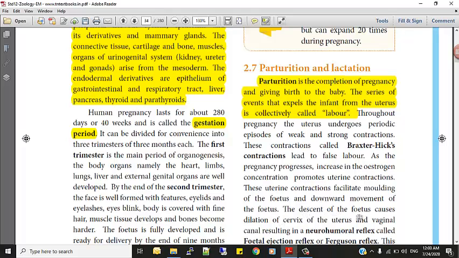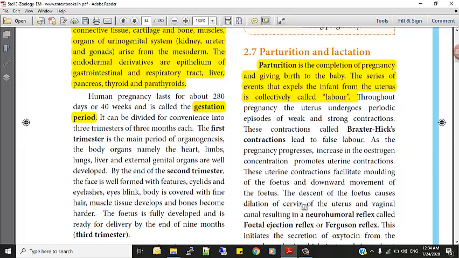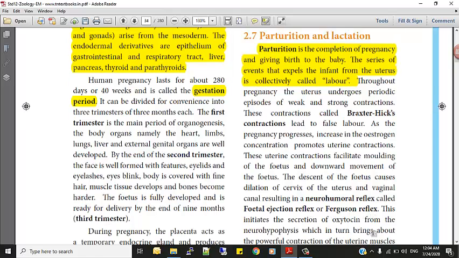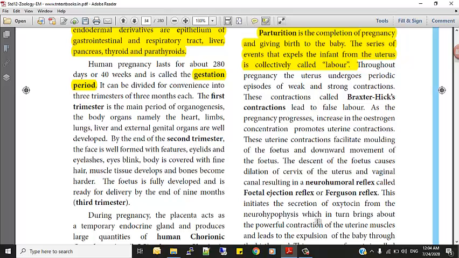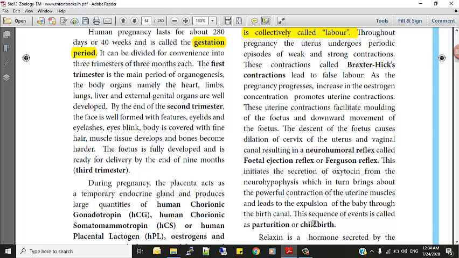The descent of the fetus causes dilation of the cervix of the uterus and vaginal canal, resulting in neurohormonal reflexes called fetal ejection reflex or Ferguson reflex. This involves the neurohypophysis, which in turn brings about powerful contraction in uterine muscles and leads to expulsion of the baby through the birth canal. This sequence of events is called parturition or childbirth.